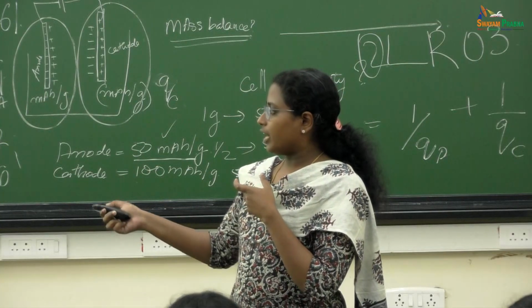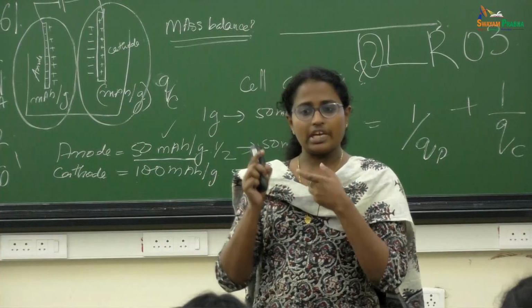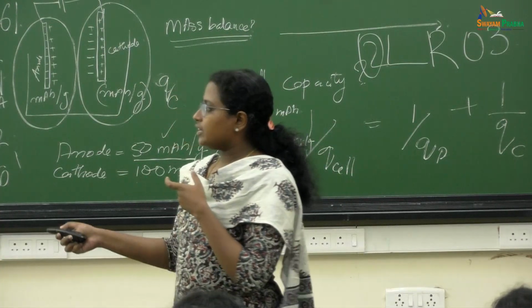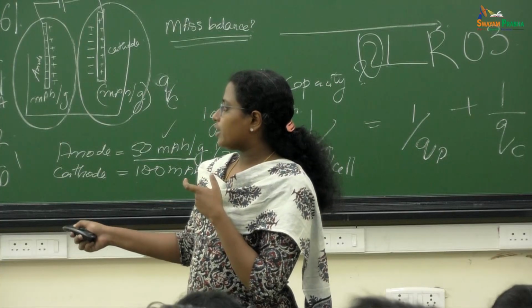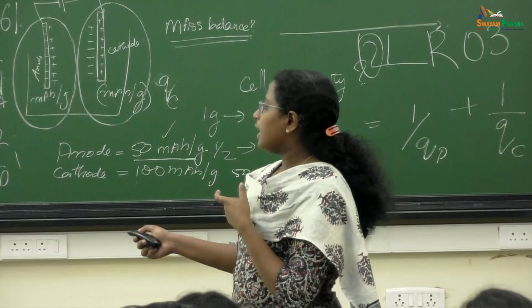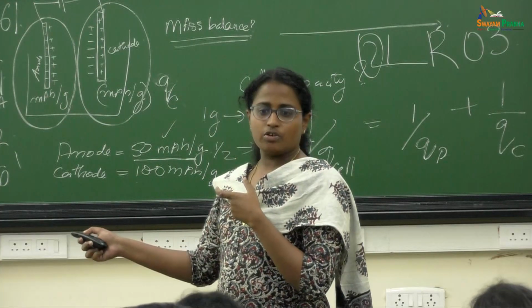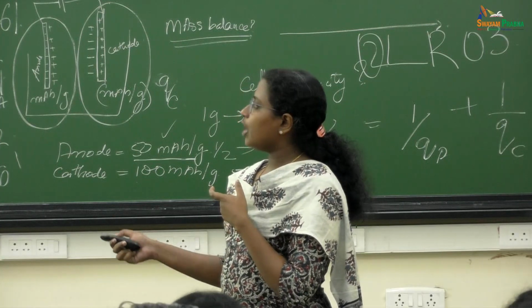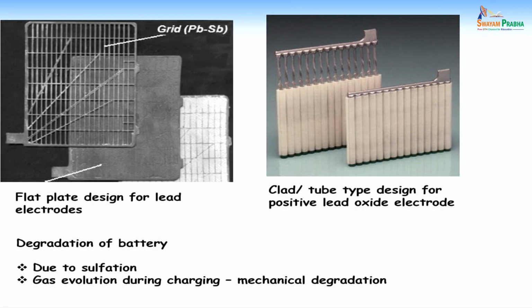After that, Faure was the one who used lead oxide and constructed a lead acid battery. And with this Faure lead acid battery, Thomas Parker first introduced an electric car in 1895. This is the electric car using a lead acid battery. This is how the commercial lead acid batteries look.